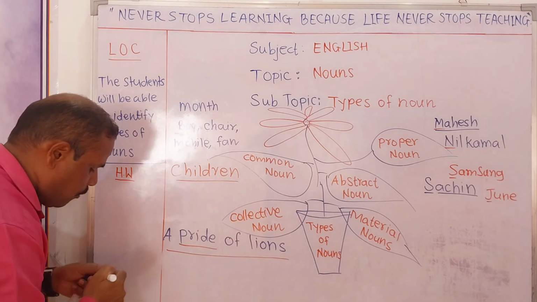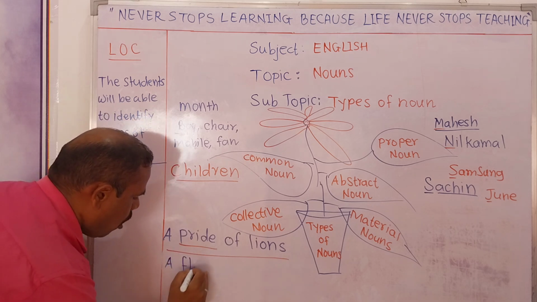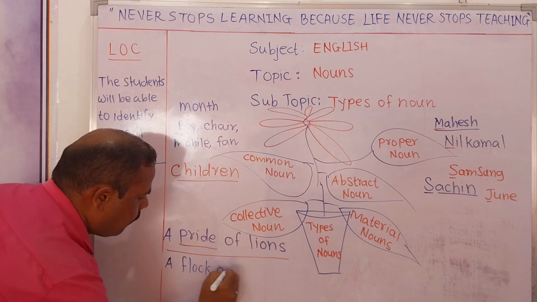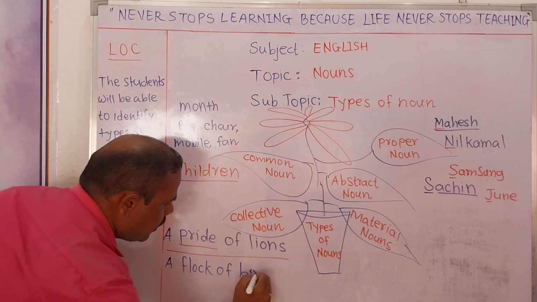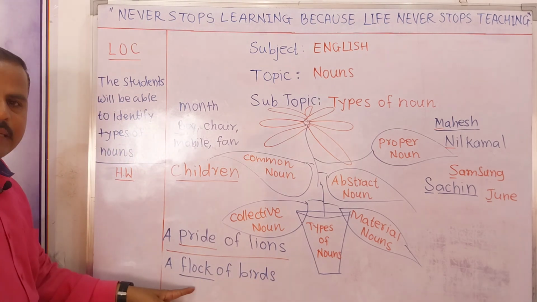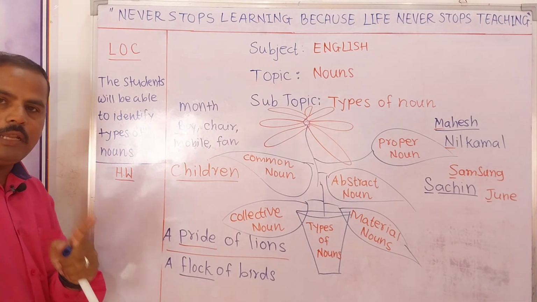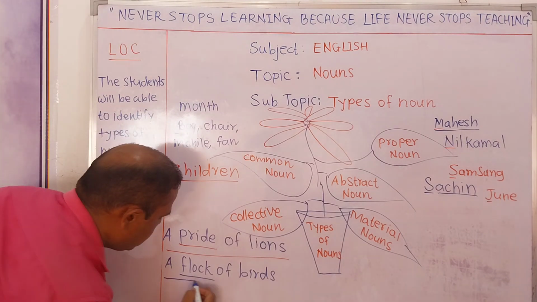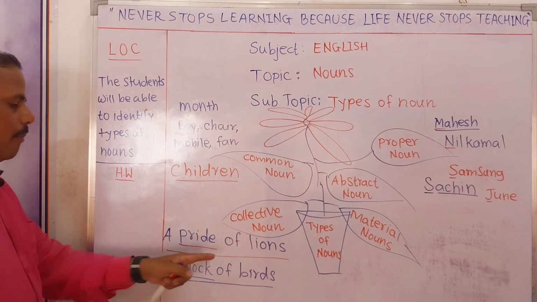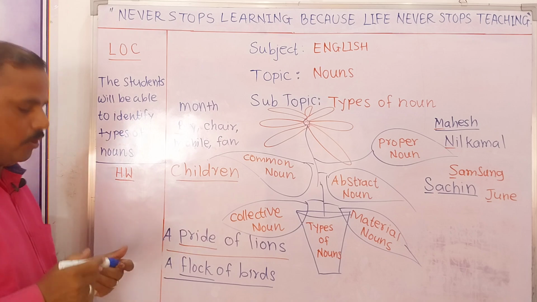One more example I would like to give is a flock of birds. Here flock is a collective noun, and if I write only flock, that is also a collective noun. With the phrase, a flock of birds, that is also a collective noun.